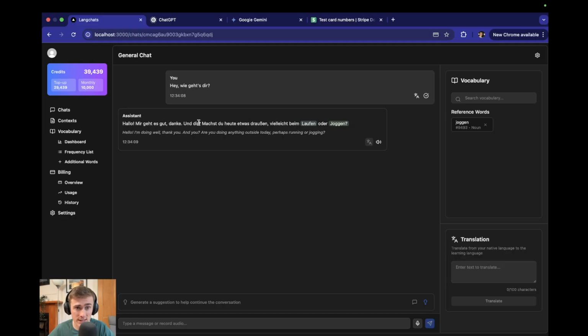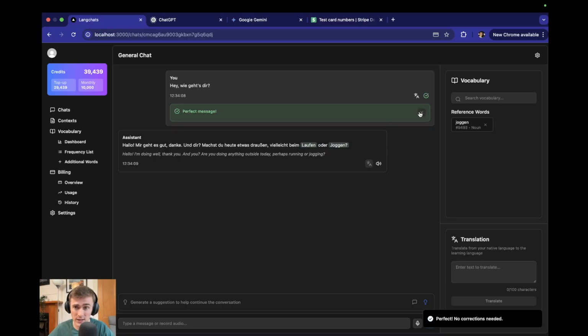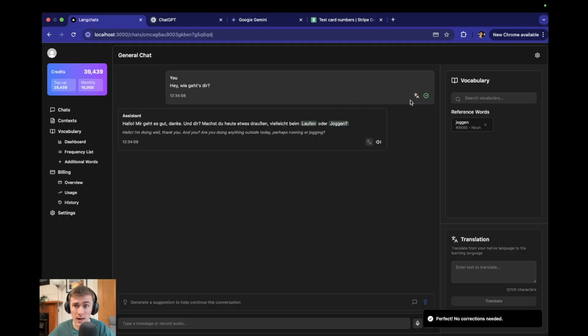You can also translate specific parts of the sentence. So for example, if you don't want to translate the whole thing, but you only want to know what this little section means, then you can do that. And you can see here that it used the vocabulary, and it actually highlights this in the chat itself. We can also get a correction here to see whether or not what I said, as the user, was right. So this was actually a perfect message, so we'll leave that. And again, you can translate this if you want.